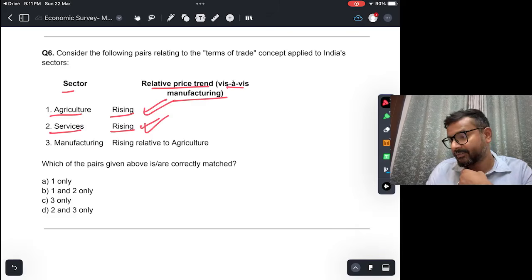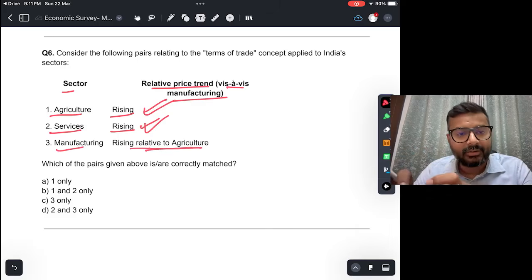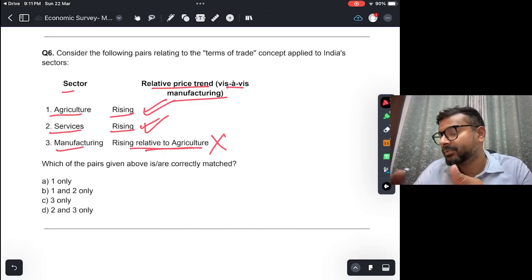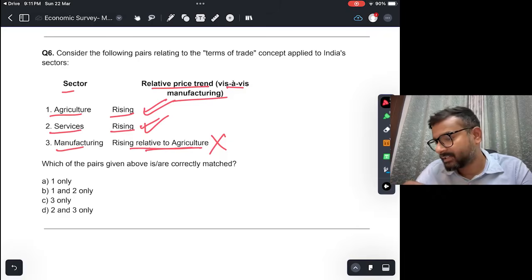Manufacturing rising relative to agriculture. Okay, this is incorrect. In fact, this is one of the reasons why the contribution of the manufacturing sector as a percentage of GDP has been declining, at around 12 to 13%. The Economic Survey argues that even though it is around 12 to 13%, this is due to unfavorable terms of trade, that the prices of manufacturing goods have not increased in comparison to agriculture and services.